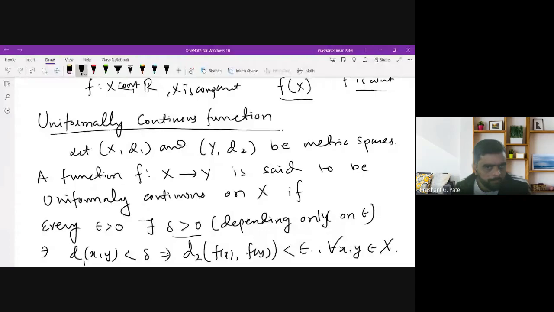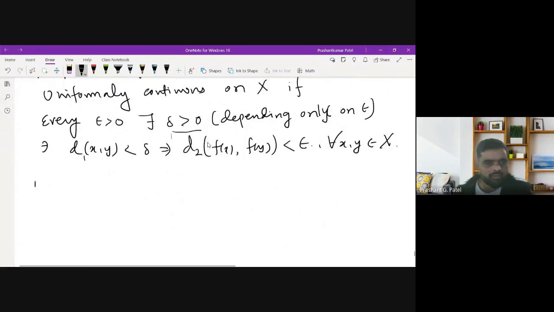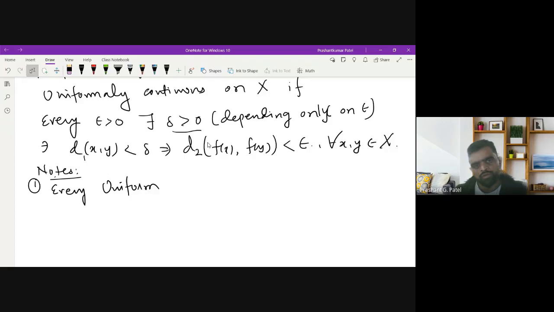Obviously, one should note the relation between a uniformly continuous function and a continuous function. Which one implies which one? Obviously we can say that every uniformly continuous function is always continuous.